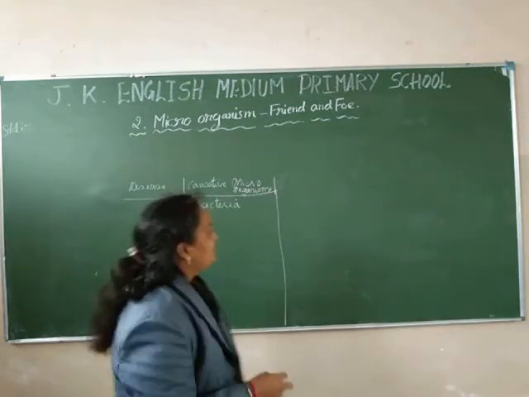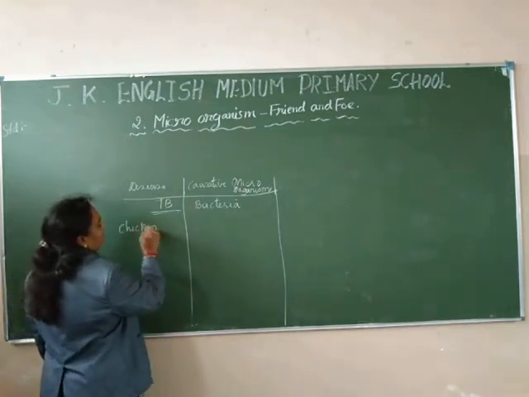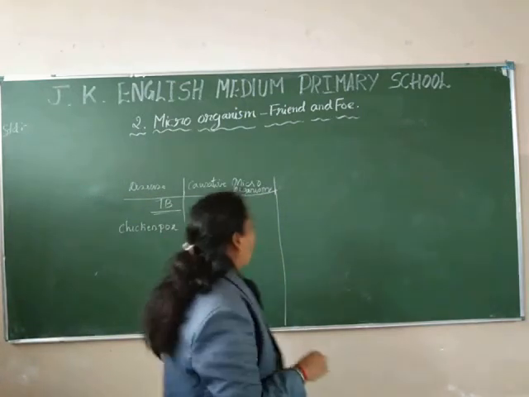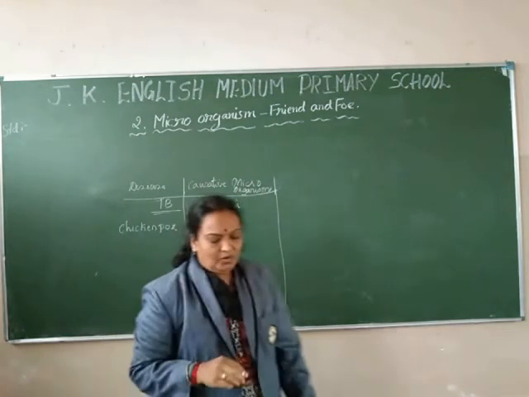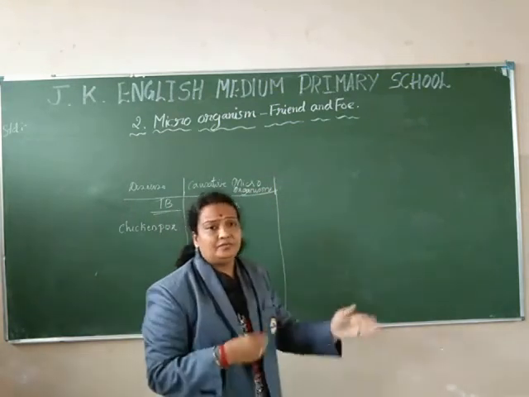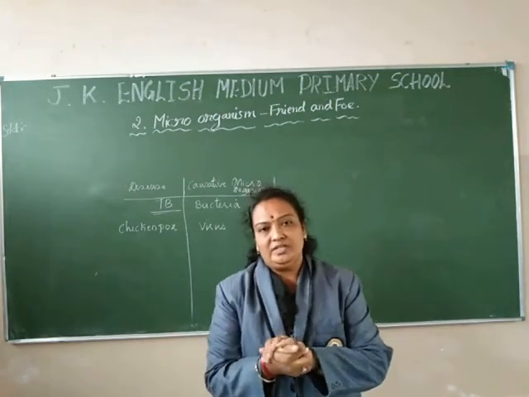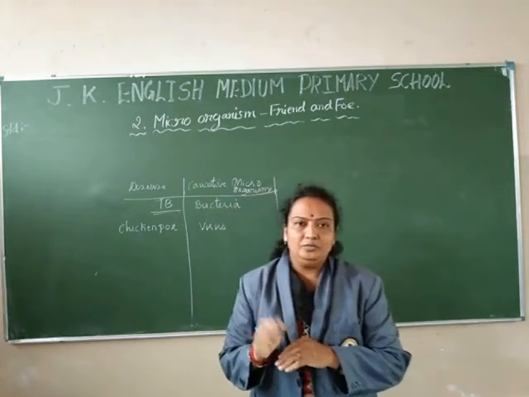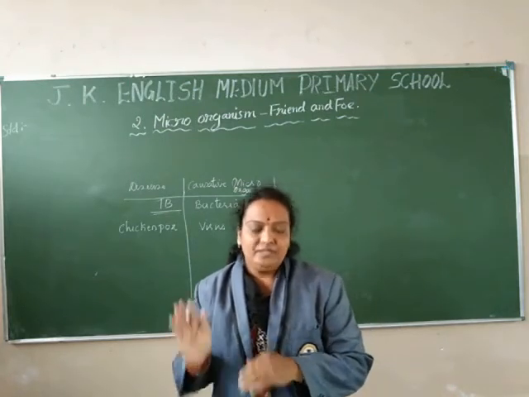One more thing is chickenpox. The causative microorganism is a virus. It is spread through the microorganism. What do we have to do for this? Even this comes from the air or from direct contact also. So even this person has to be kept in isolation. He or she has to be kept in a separate room at home, and all the things used by that person will be kept separate.